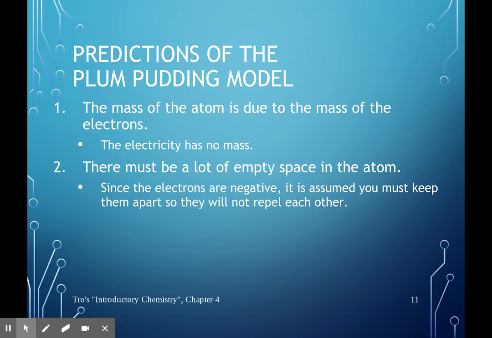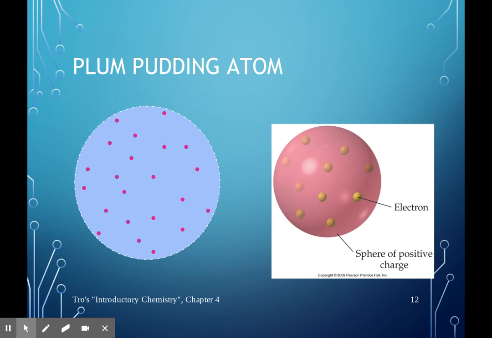So, predictions of the plum pudding model. The mass of the atom is due to the mass of the electrons. So if an atom weighed, say, 2 grams, that was because of the electrons in that atom. And there must be a ton of empty space in the atom. Since the electrons are negative, we assume you must keep them apart because they like to repel each other. So you can't get them very, very close to each other.